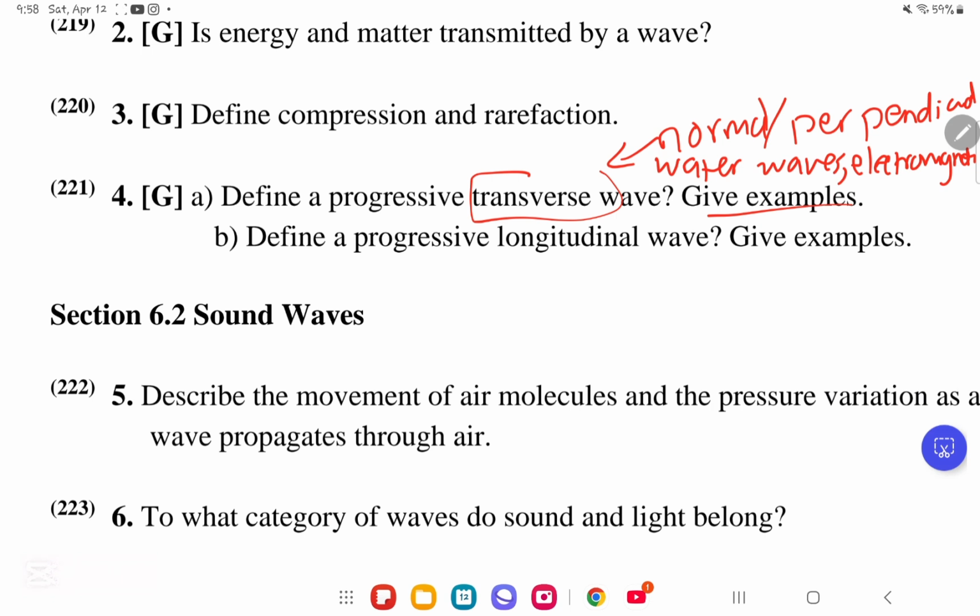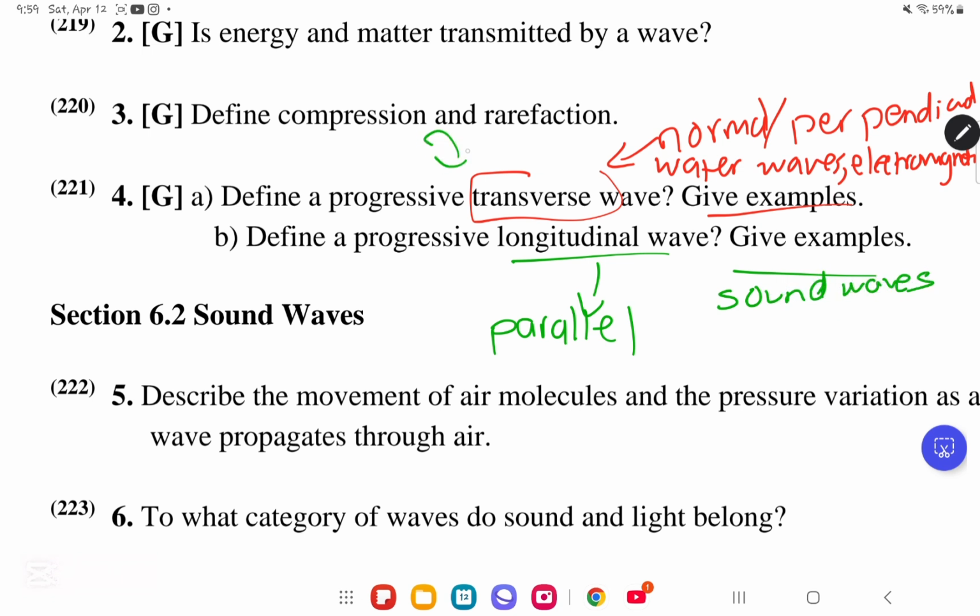Now we move on to part B. It says define a progressive longitudinal wave. What is a progressive longitudinal wave? A progressive longitudinal wave is a wave in which the particles of the medium move in a direction parallel to the propagation of the wave. So transverse moves normal or perpendicular to the propagation of the wave, whereas longitudinal moves parallel to the direction of propagation of the wave. An example is sound waves.